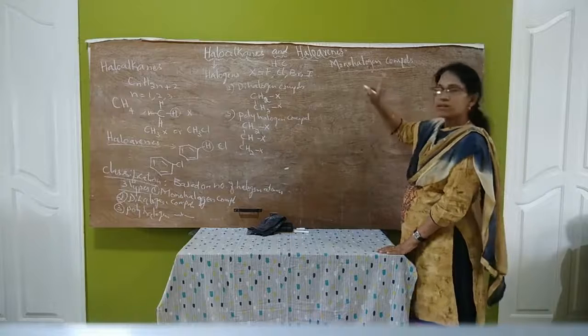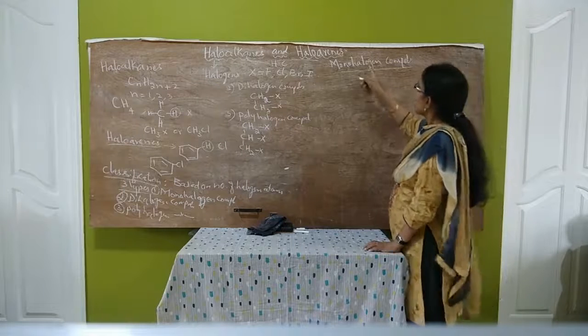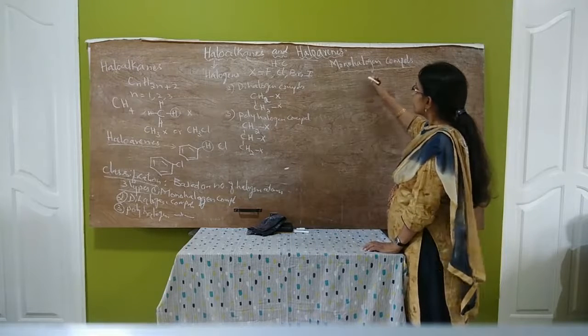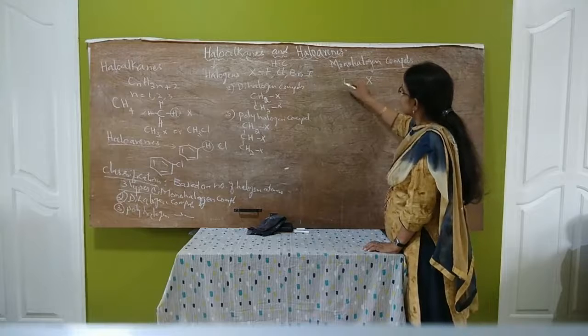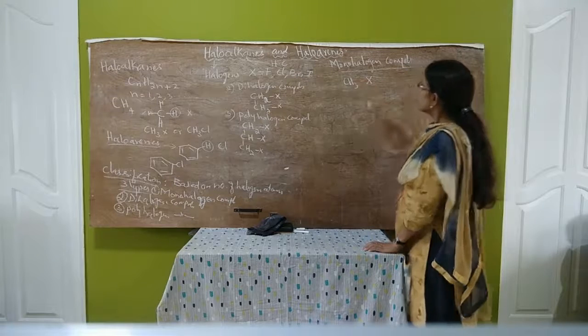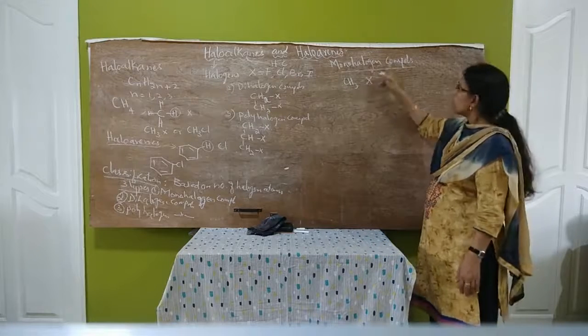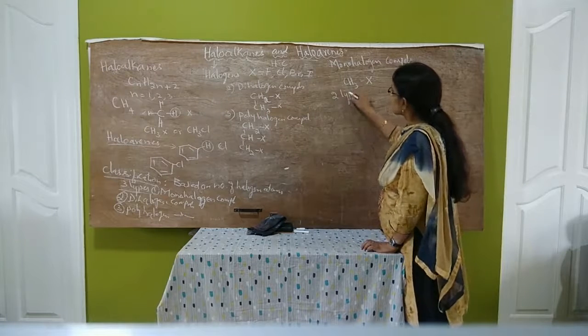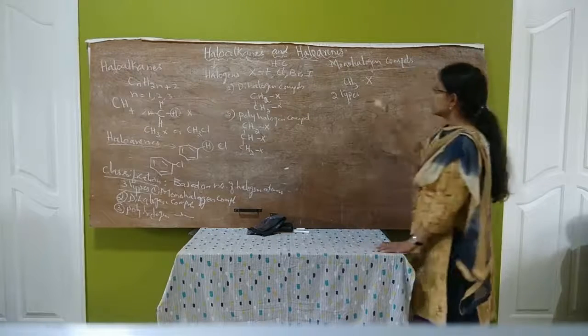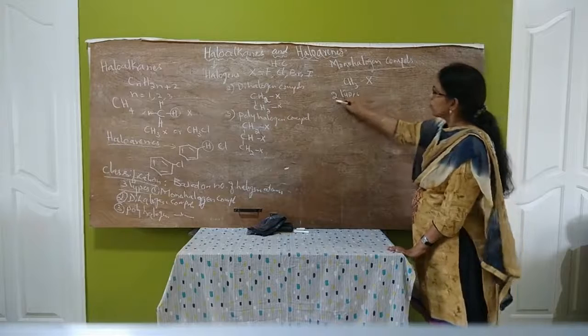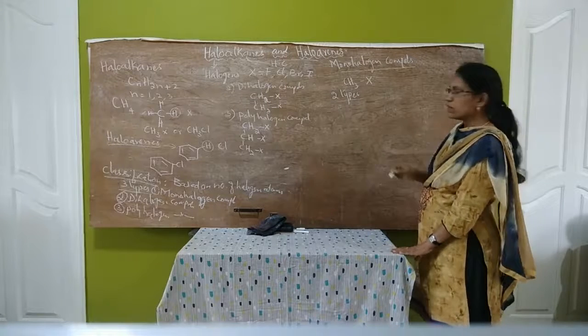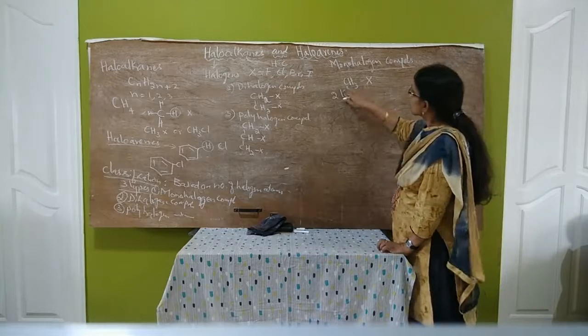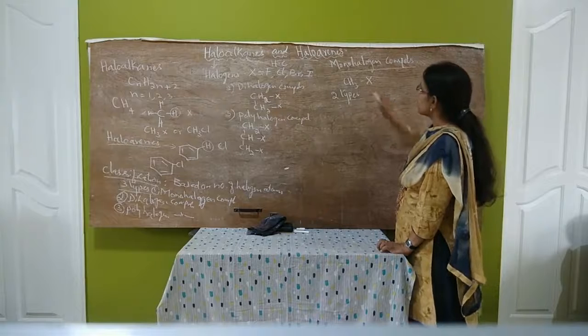These contain only one halogen atom. Now these monohalogen compounds are further classified into two types, on the basis of the nature of the carbon atom to which the halogen atom is attached.